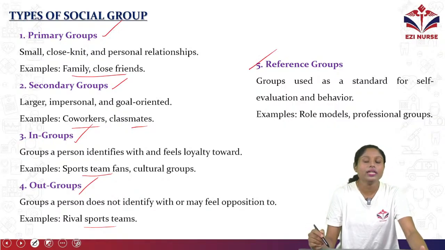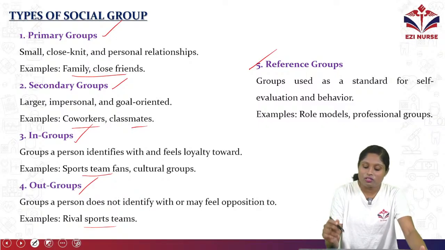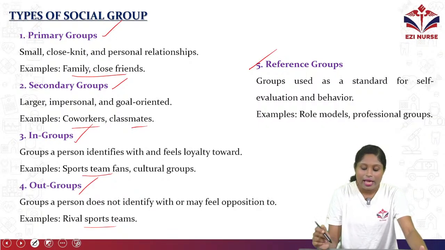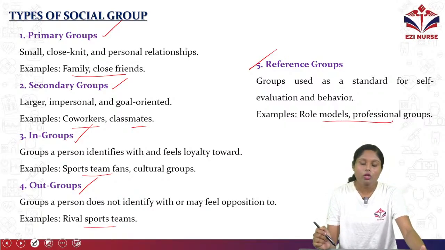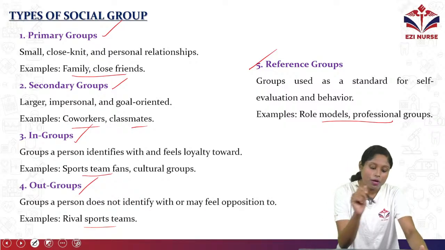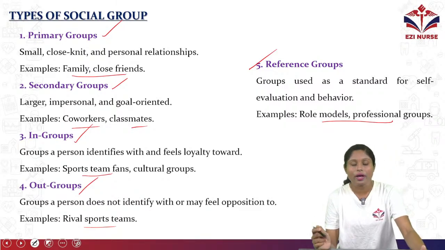Coming to the last one, that is the reference group. It's a group used as a standard for self-evaluation and behavior. Examples are role models and professional groups. So these are the main types of group: primary, secondary, in-group, out-group and reference group.